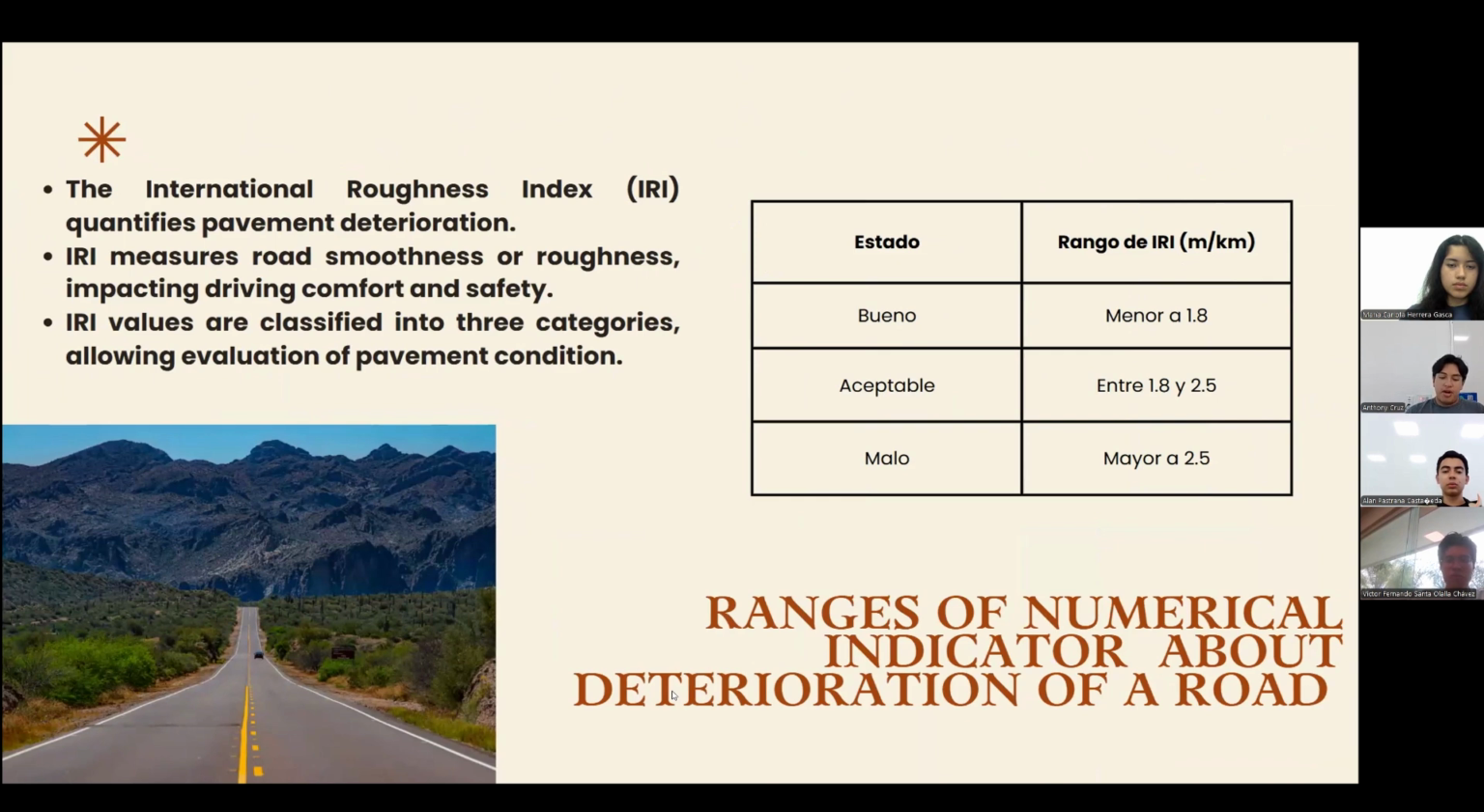Ranges of the numerical indicator of the deterioration of a road. The indicator used is the IRI. This measures pavement roughness, and it is classified as good under 1.8, acceptable from 1.8 to 2.5, poor over 2.5. Based on these ranges, we classified the sections and analyzed their progress.